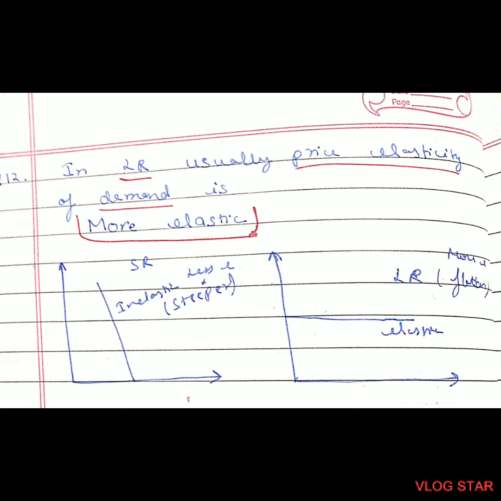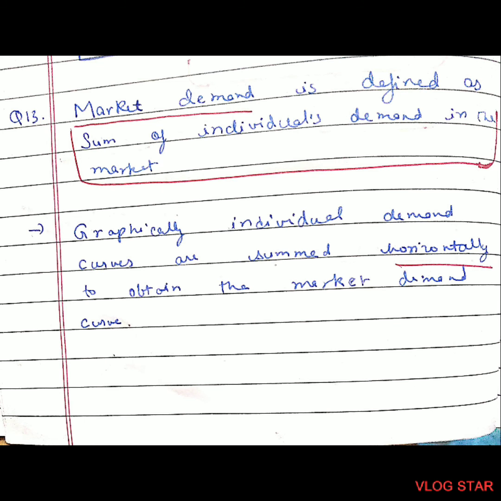12th question, in the long run, usually price elasticity of demand is more elastic. In the long run, it is more elastic, that means the demand curve will be flatter. And in the short run, it is inelastic, that means the demand curve would be steeper. 13th question, market demand is defined as the sum of individuals' demand in the market. Graphically, individual demand curves are summed horizontally to obtain the market demand curve.